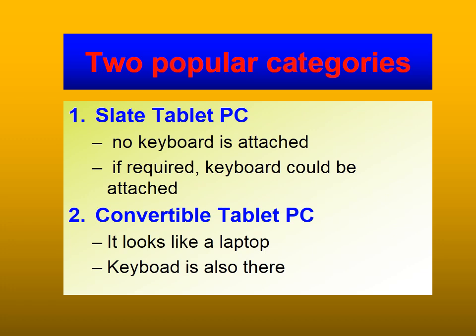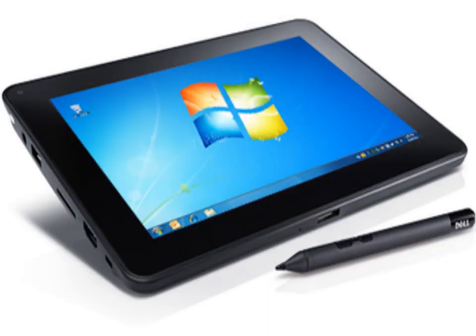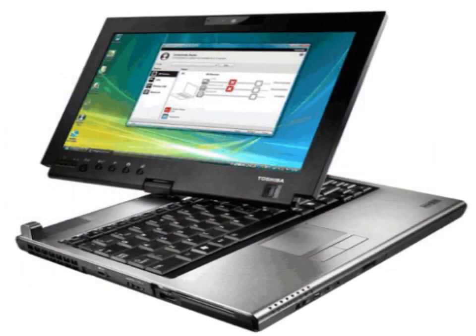While a convertible tablet PC is basically a laptop computer with a screen that can swivel and fold onto the keyboard to create the tablet. Now we will see the images of tablets. This image is of the slate tablet PC, while this image is of the convertible tablet PC.